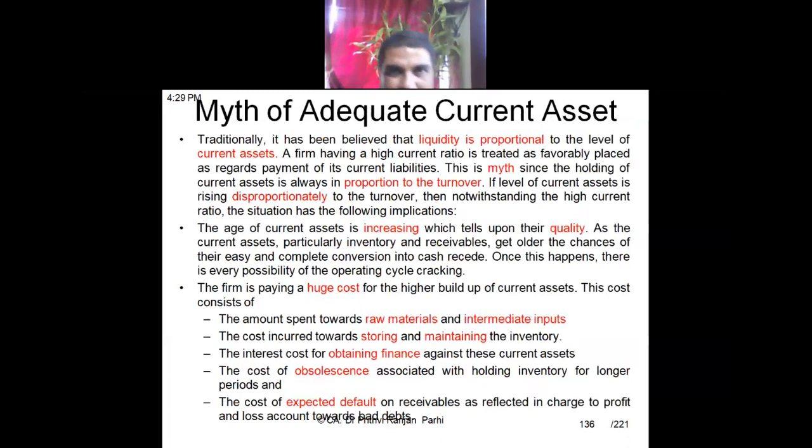This is about the myth about current asset. So normally it is believed that the liquidity is proportional to the current assets. That means if you are having more current asset, that it is better. Your liquidity is more, and it is better. Okay, if a firm is having a good current ratio, that's good. Yes, sir.